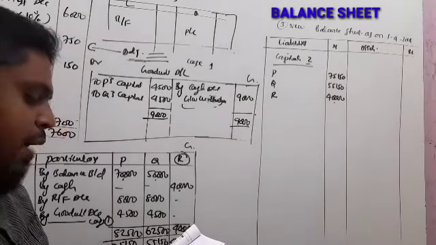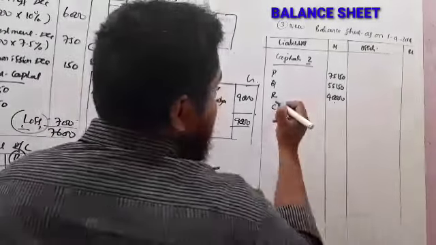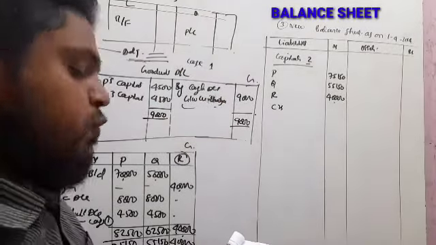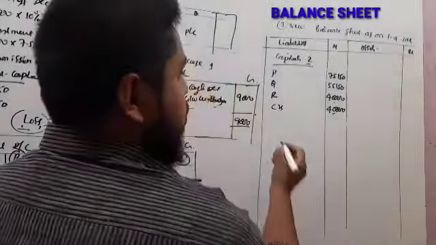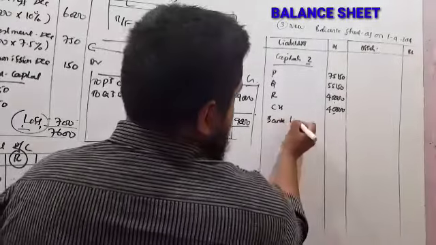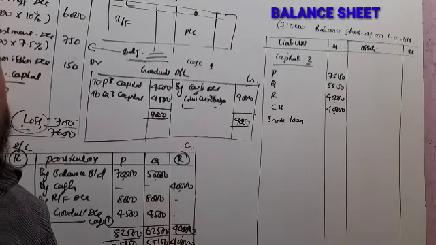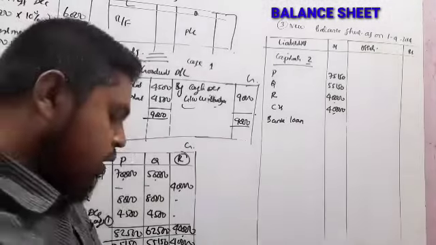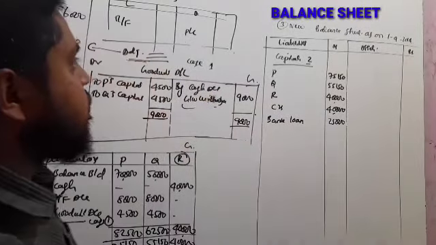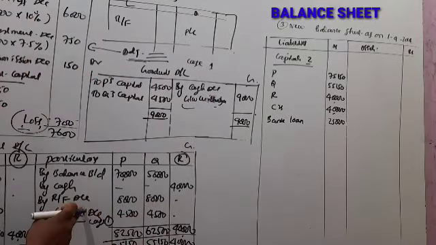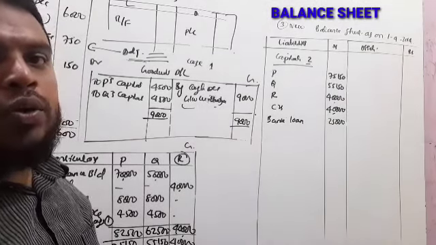And then the liability side, creditors he has given. So creditors, no adjustment here. If no adjustment, we can take the same amount, 40,000. Next, bank loan. Bank loan also has no adjustment. If you get any interest, the interest will be added along with the bank loan, but there is no adjustment here, 25,000. Next, reserve fund. Reserve fund we have already taken under the partners' capital account. So under the balance sheet liability side, reserve fund and P&L account we have to ignore.